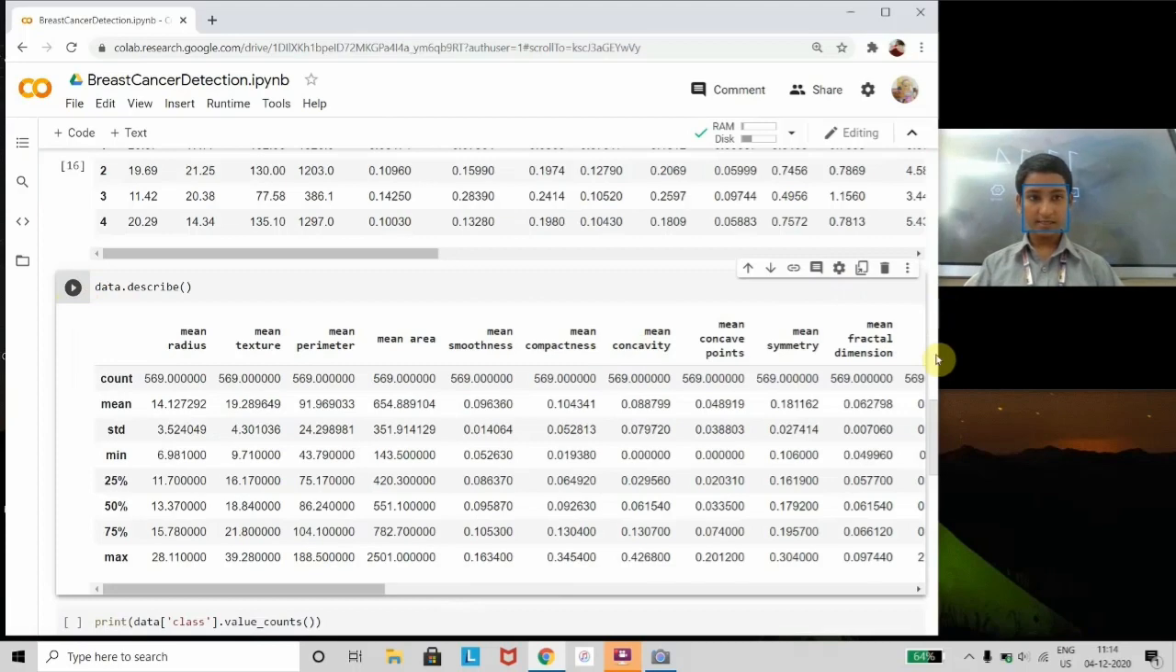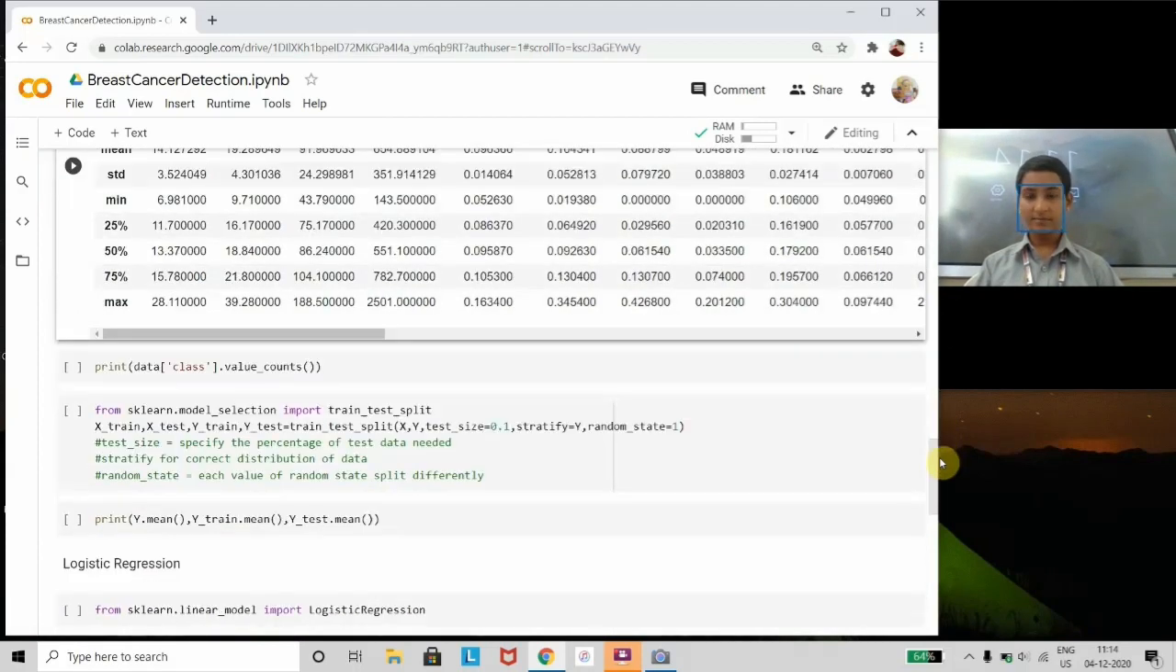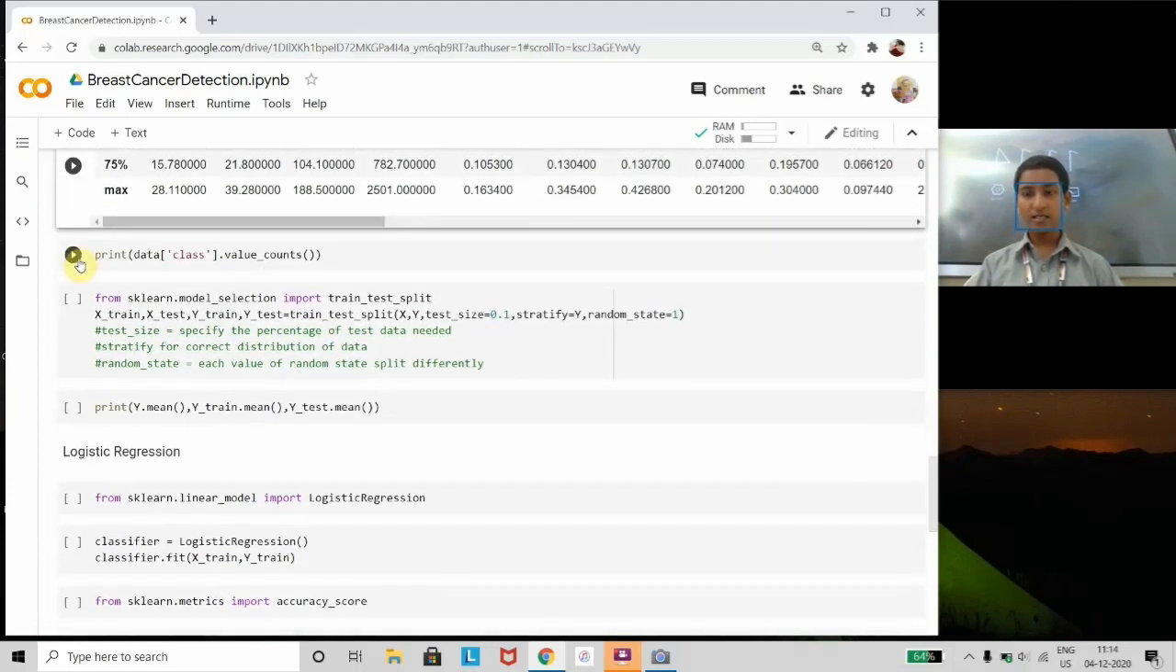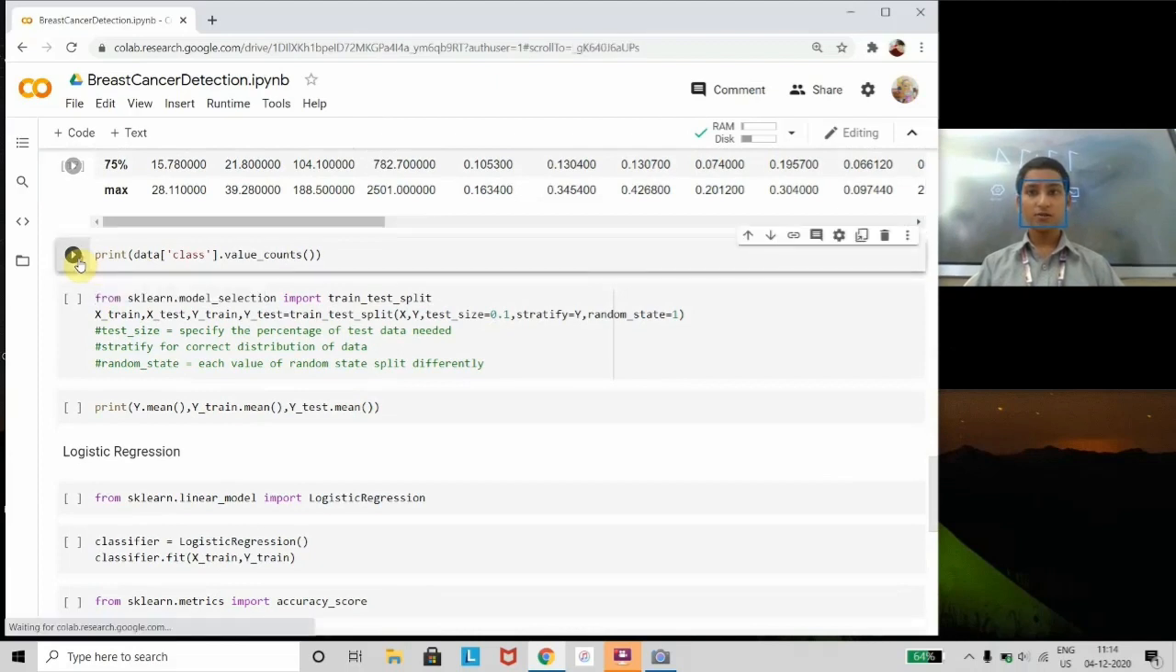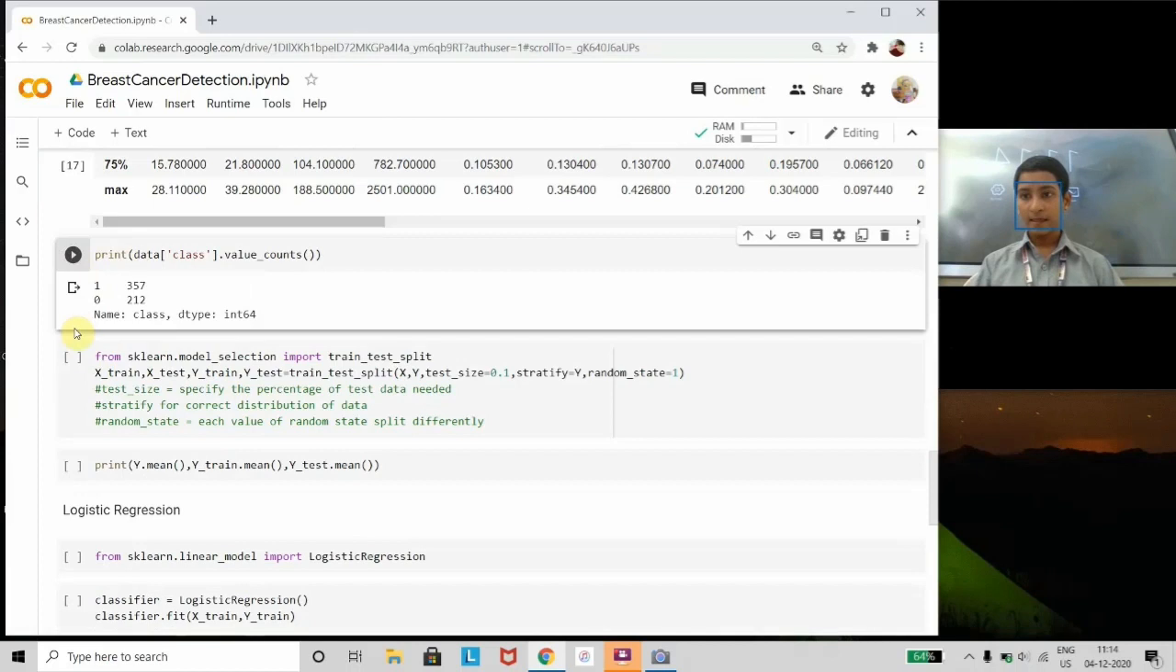Here we have taken the statistical analysis, that is mean and standard deviation, and let us see how many records of benign stage and malignant stage are available. As you see here, there are 357 records of benign stage and 212 records of malignant stage. We have loaded the dataset.